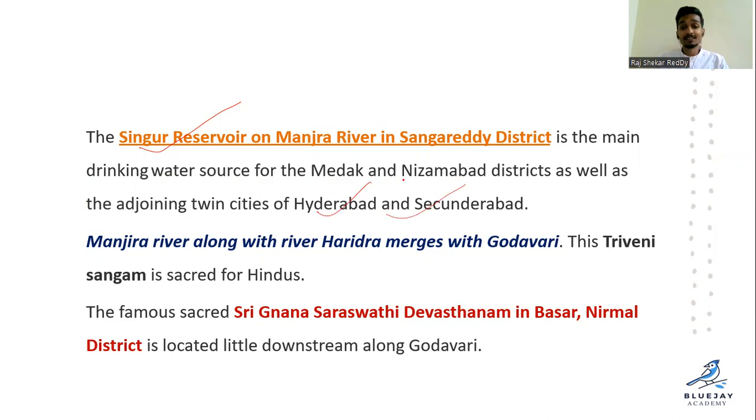Around 6 to 8 districts, close to 10 districts, this single dam will provide Manjira water. And the Manjira river, along with Haridra and Godavari, forms Triveni Sangamam, very sacred for the Hindus. And nearby it, we have the Jnana Saraswati Devasthanam in Basara, Nirmal. Previously, it was part of Nizamabad district. Now it is a separate district, Nirmal district.